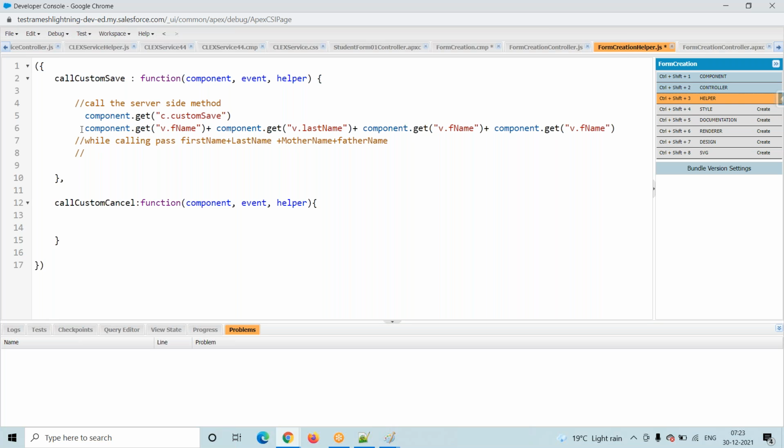Now this is my method, this is my data. How to set this data into this particular method is nothing but variable action. I will explain that in the next session also. Action dot action.